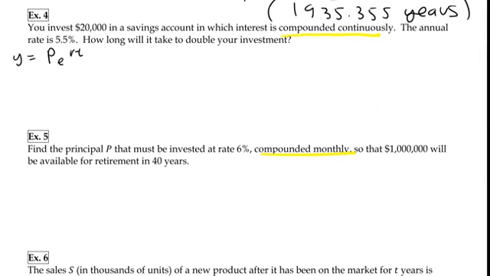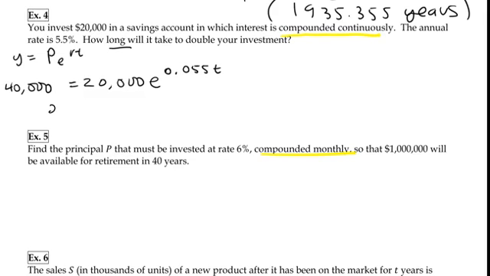Okay, let's start reading through it. We invest $20,000, so that's our principal, into a savings account in which interest is compounded continuously. Now, we already pointed that out. That's how we know to use PERT. The annual interest rate is 5.5%. We have to move the decimal over twice, so we get 0.055 T. How long? I know I'm allowed to keep T because it says how long to double your investment. Y is what you end up with. So if you start with 20, you're going to end up with 40. I'm trying to get to T.